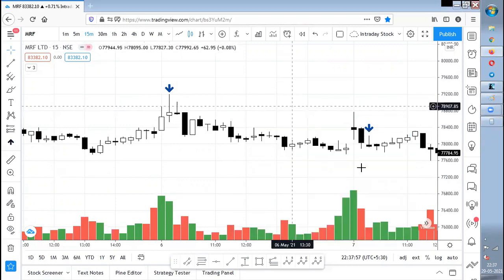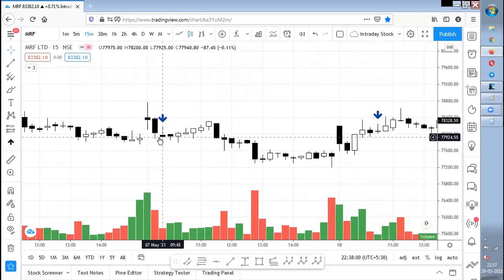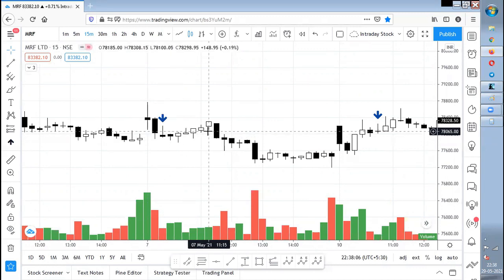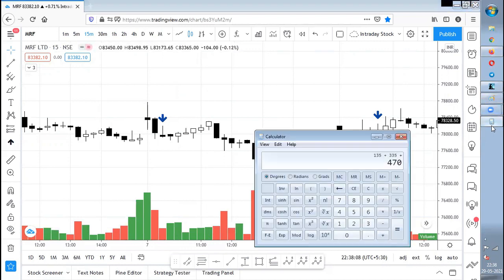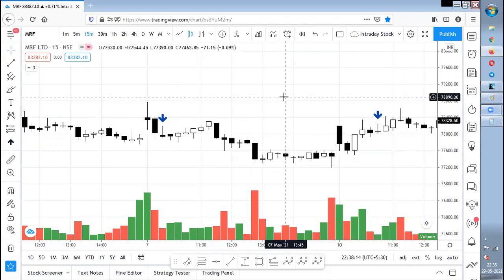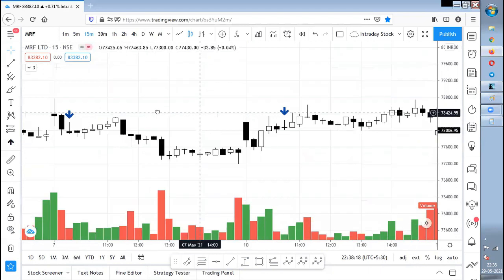Clear? Now, on this particular day, the risk amount involved is around 275, and we have not got the target, and the stop loss is hit. So minus 275. I would tell you guys, if you're going to go with only 1:1, place the stop loss and exit when the stop loss is hit.